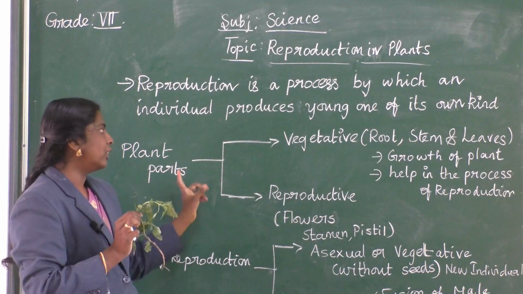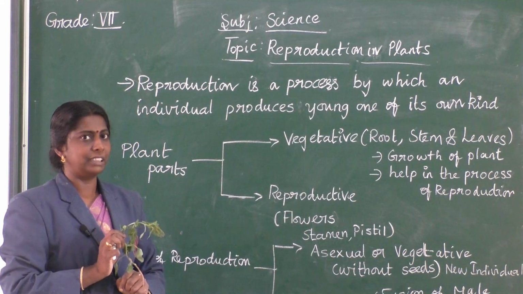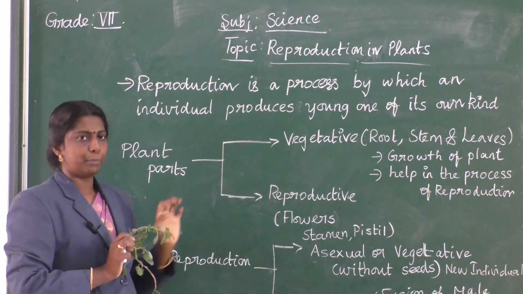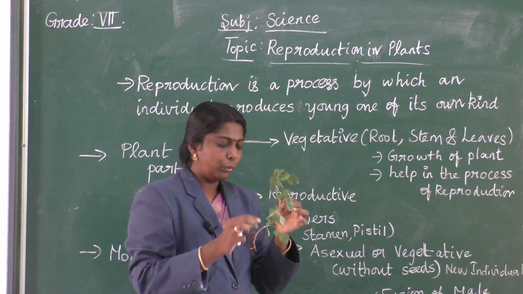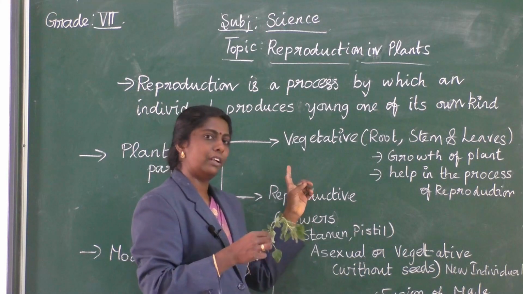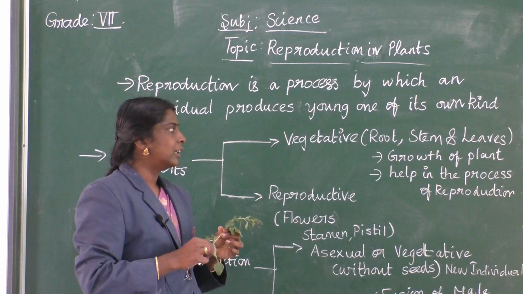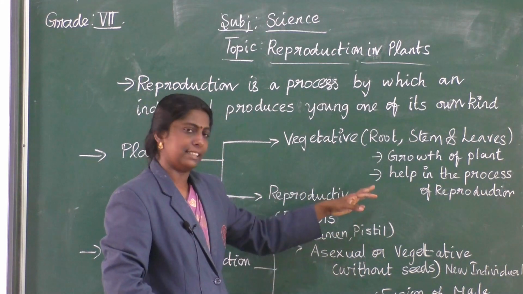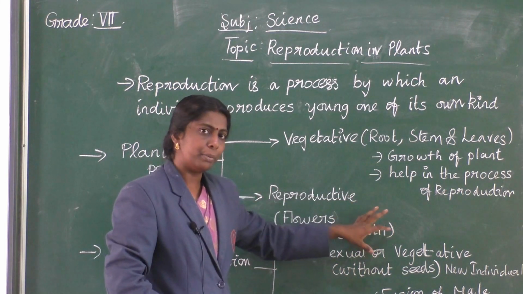So here it is divided into two different parts: vegetative parts and reproductive parts. First, about vegetative parts, all these root, stem and leaves come under vegetative parts. These parts are used to grow the plants. They are utilized to grow the plants, and they help in the process of reproduction.